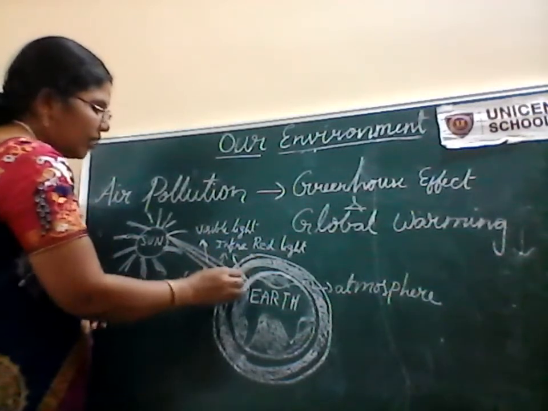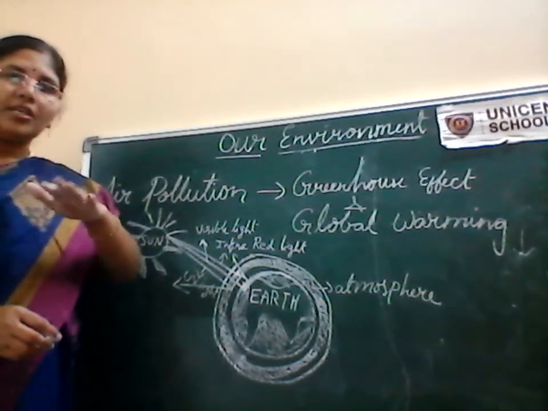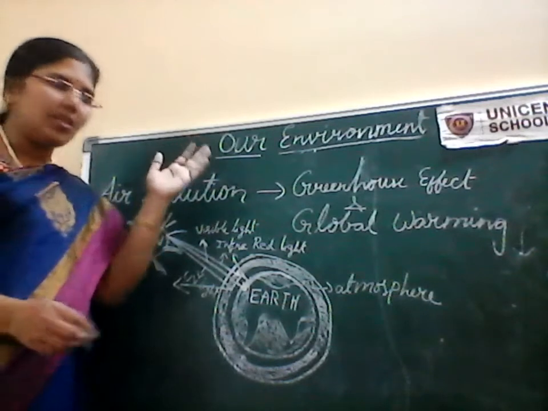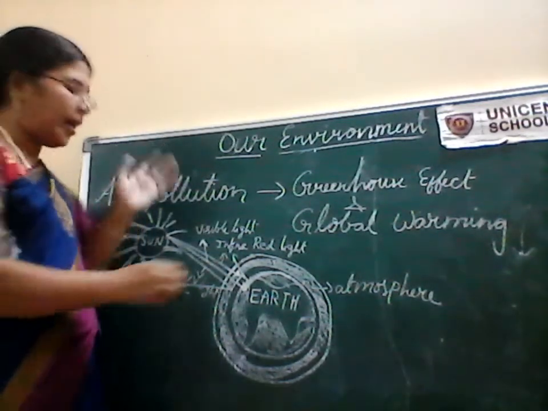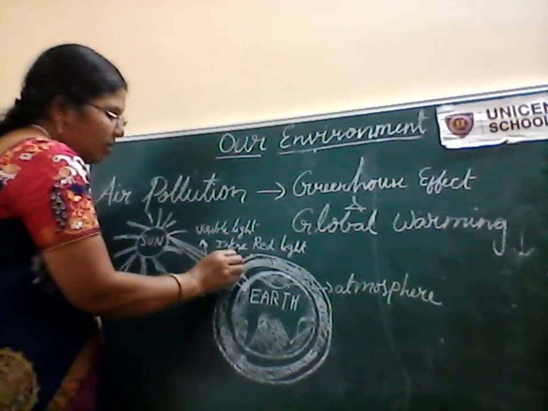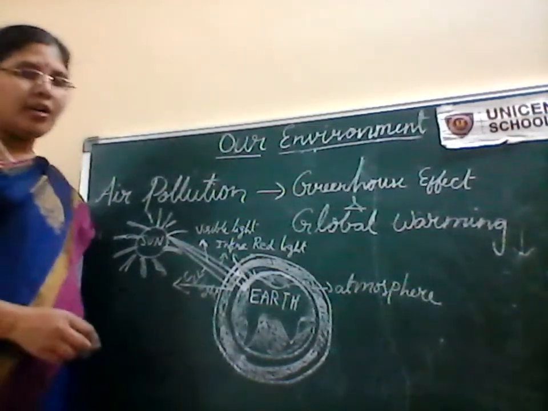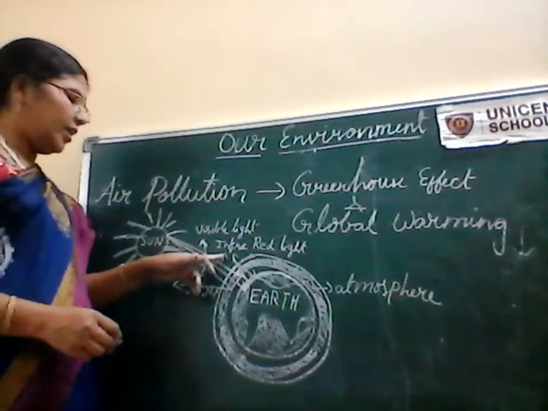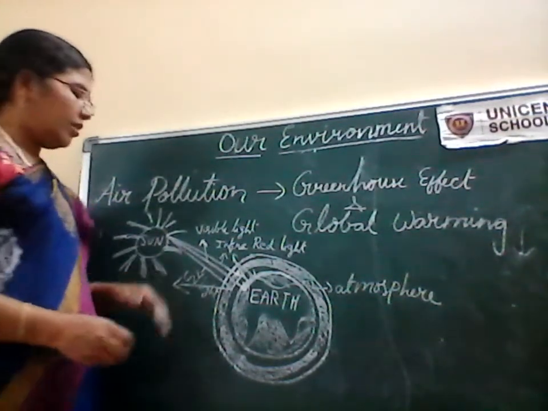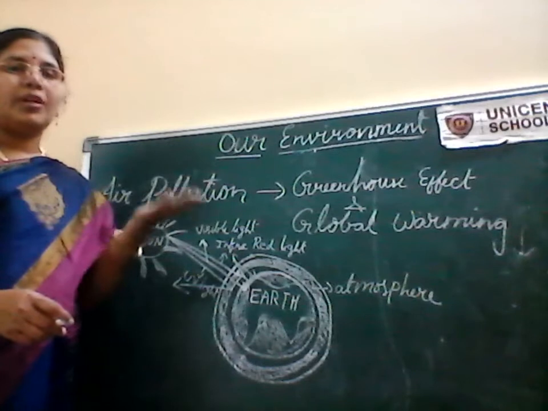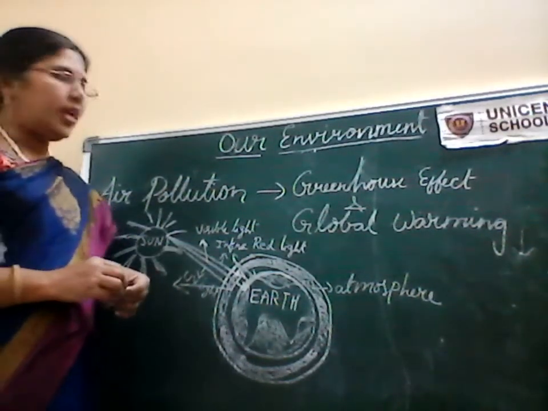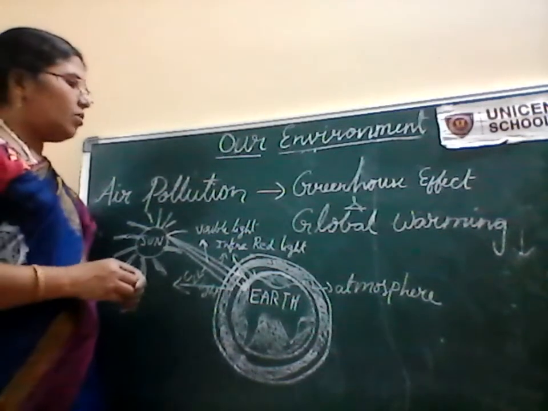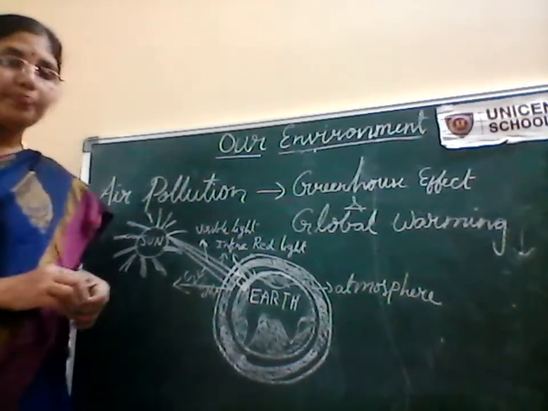Once the earth sends the infrared rays back into space, the greenhouse gases do not allow the infrared rays to go back. They reflect back again to the earth. Because of the infrared rays coming back to the earth, slowly the temperature of the earth is increasing year on year because of these greenhouse gases. This is called the greenhouse effect and global warming.